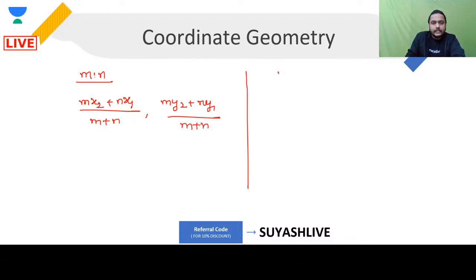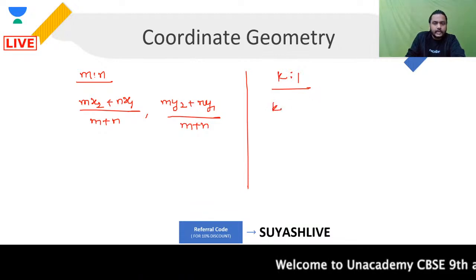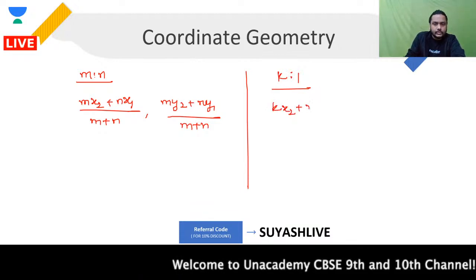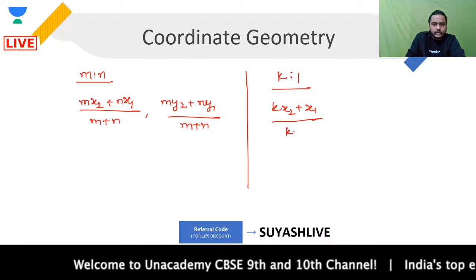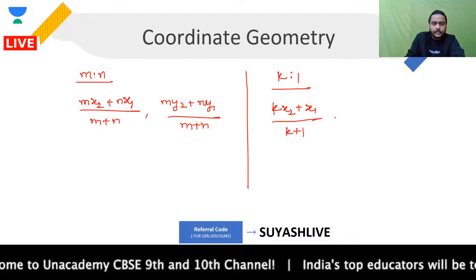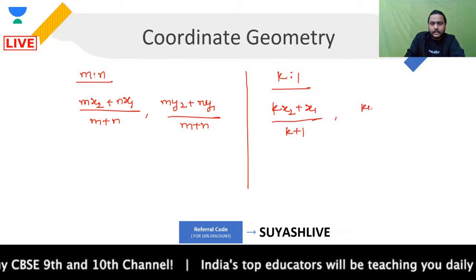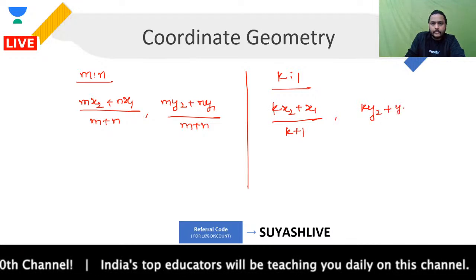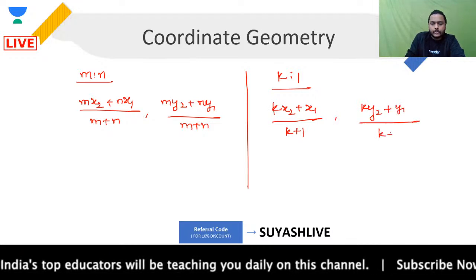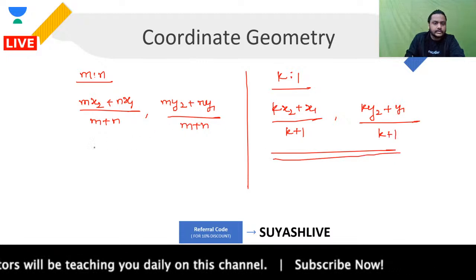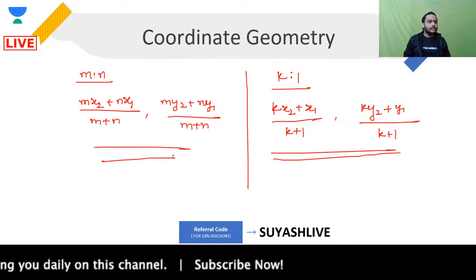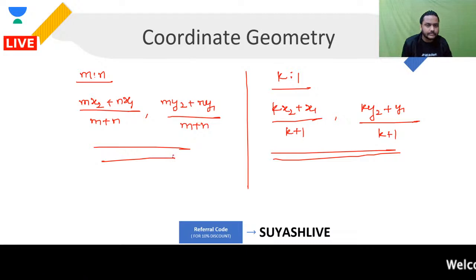Apart from that, if the ratio is k is to 1, in that case the point will be (kx2 + x1) upon (k + 1), and the point will be (ky2 + y1) upon (k + 1). So this is how you can talk about these two particular scenarios.